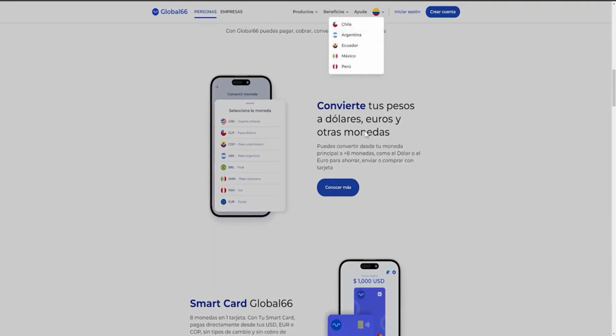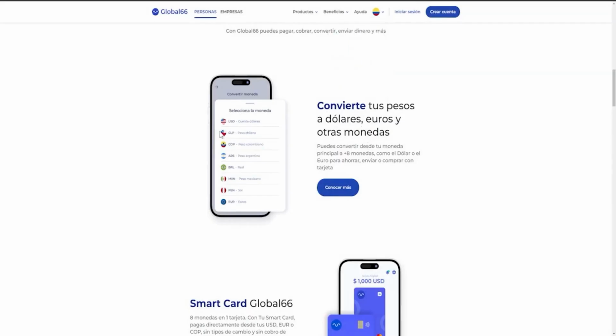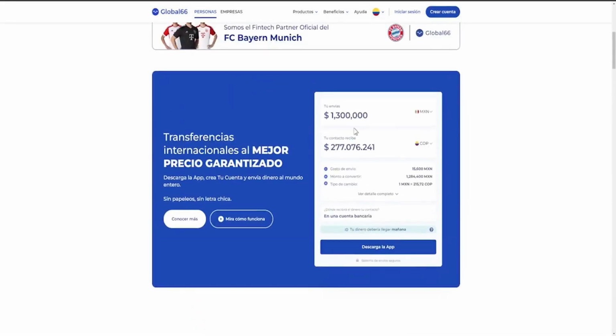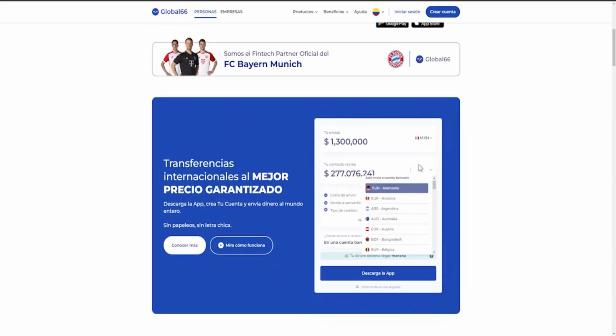Its headquarters are in Chile, but even though they're only present in these countries, you can send money, as seen here, to different places around the world, not just the ones listed, but also to other places. For example, as shown, you can send money to Ireland, Latvia, Morocco, and so on, all these countries appearing here.